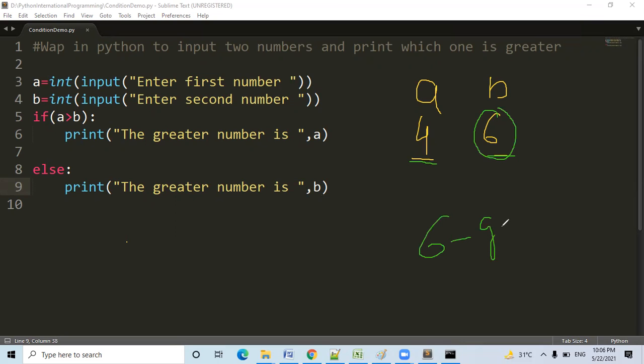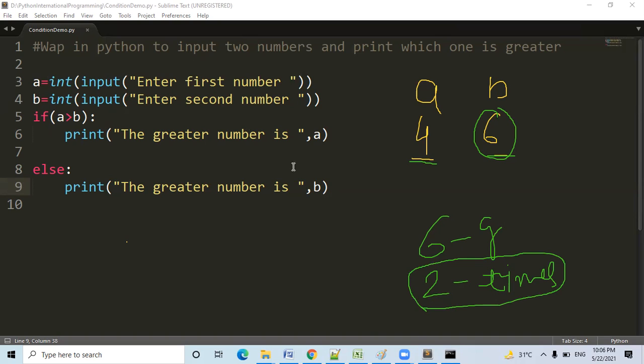But also we have to print how much 6 is greater than 4. For that, what we have to do? The number which is greater, like 6, so for getting how much greater, we will subtract 4 from 6. Then we will exactly know how much the greater number is greater than the smaller number.